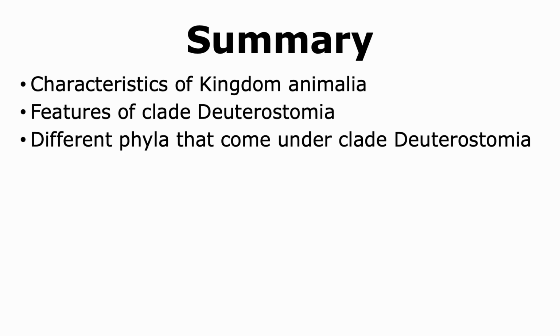With this, we come to the end of our talk where we learned about different characteristics of invertebrates as well as features of the clade Deuterostomia. We also learned about the characteristics of different phyla that come under the clade of Deuterostomia.